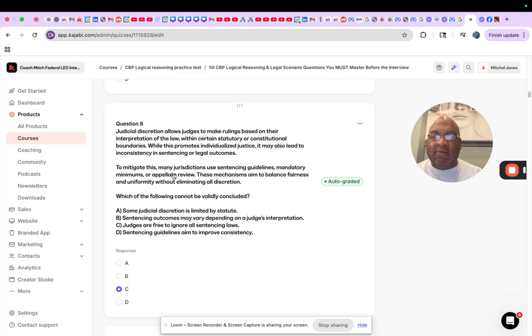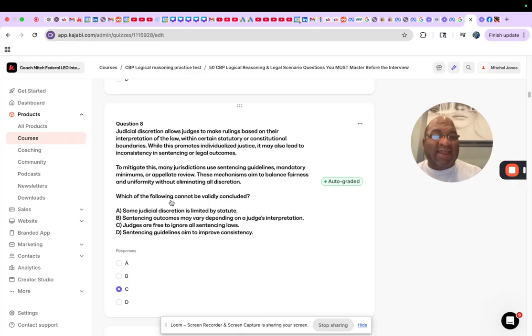To mitigate this, many jurisdictions use sentencing guidelines, mandatory minimums, or appellate review. Okay, so the review is important because if the judge goes too far left or right, they can always get back and review it. These mechanisms, here we go, these mechanisms aim to balance fairness and uniformity without eliminating all discretion. So, discretion is important for a judge. He or she gets to have some discretion within the boundaries, but this keeps them within a right boundary, right? So someone doesn't get like 1,000 years for jaywalking, basically, right?